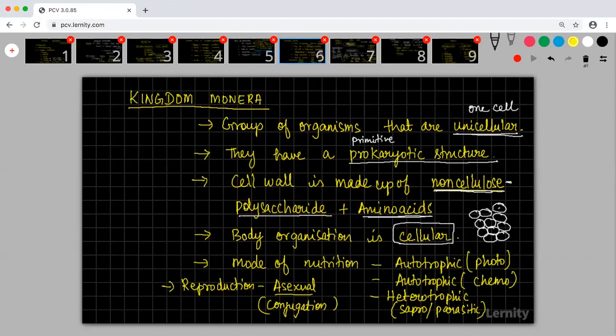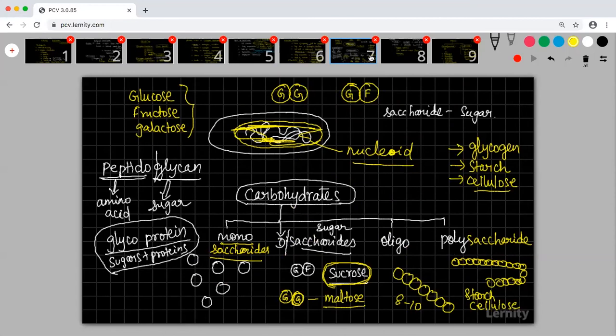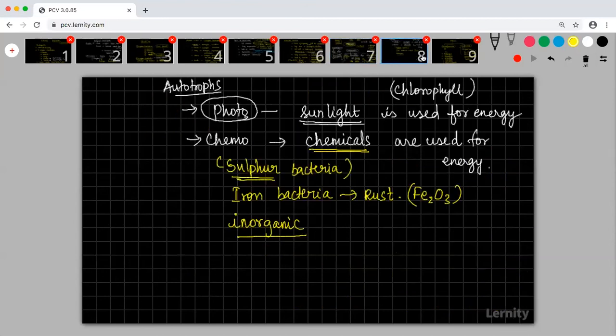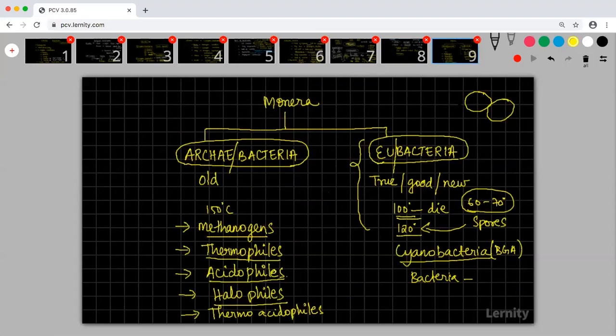Sixth slide. Seventh. Eighth. Ninth. Yes, Whittaker only classified them into Archaea and Eubacteria.